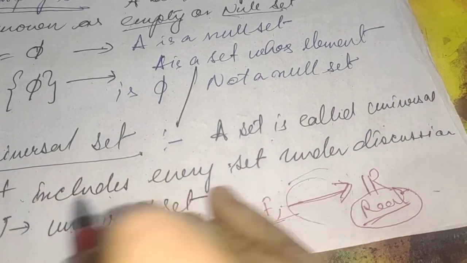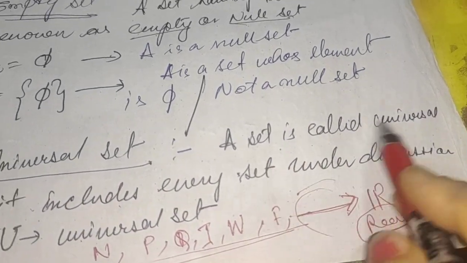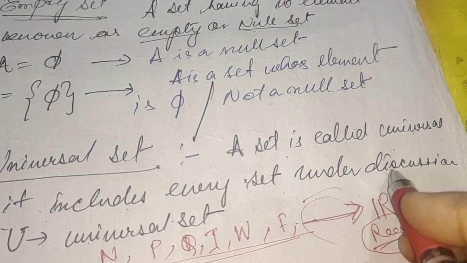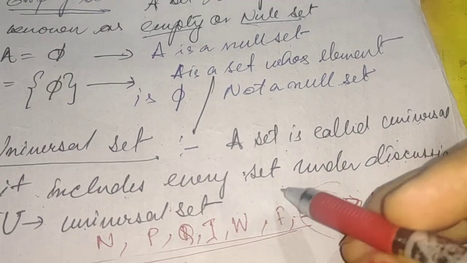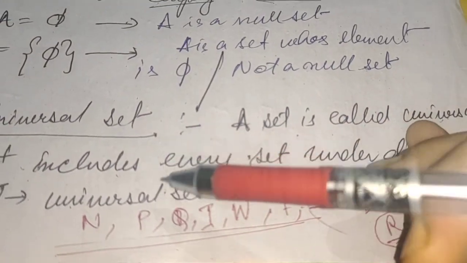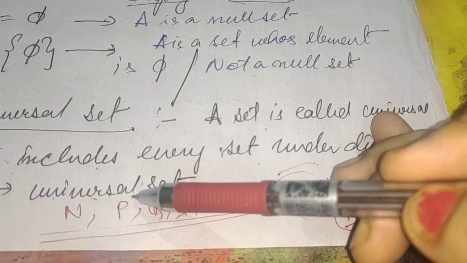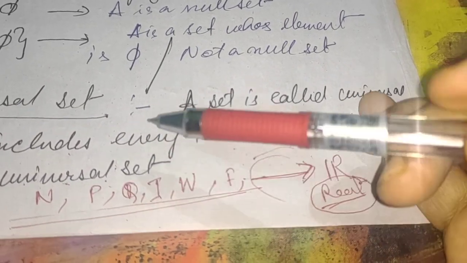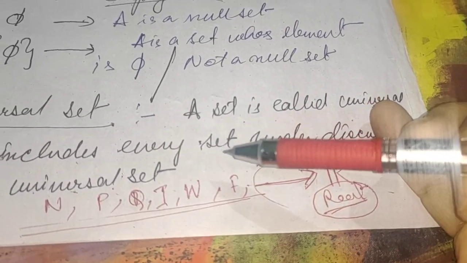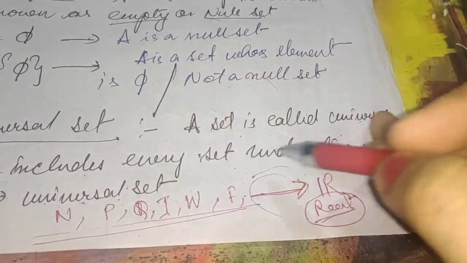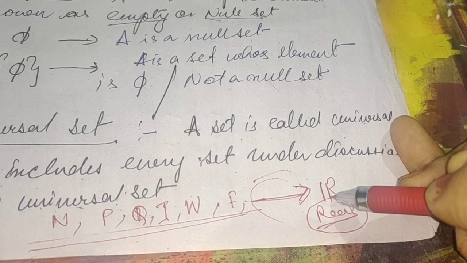Now, what is a universal set? A set is called a universal set if it includes every set under discussion. That means if we are discussing numbers, the number line, then we have to discuss natural numbers, irrational numbers, rational numbers, integers, whole numbers, fractions, square roots, everything. So all these elements are included in one single set, that is the real numbers.